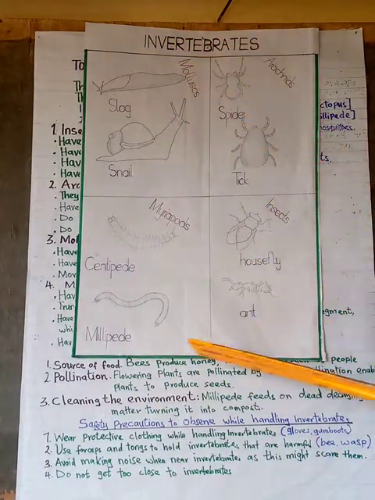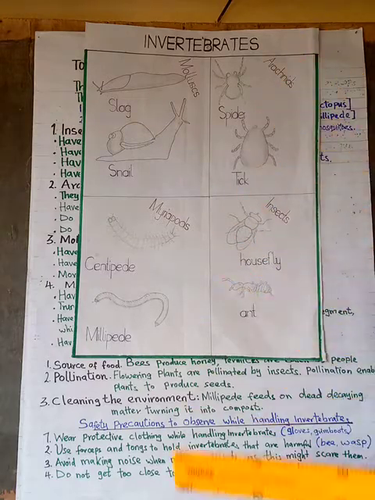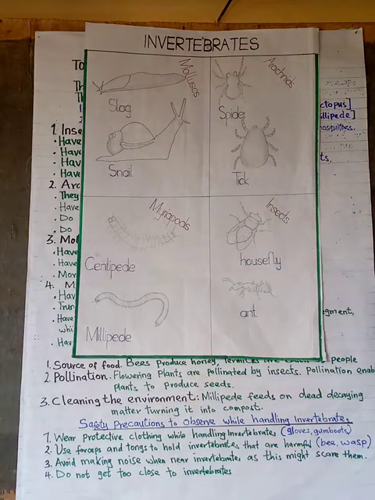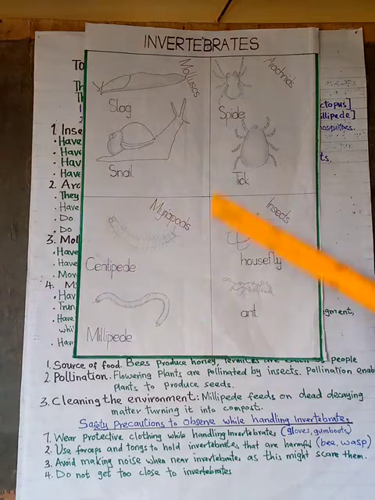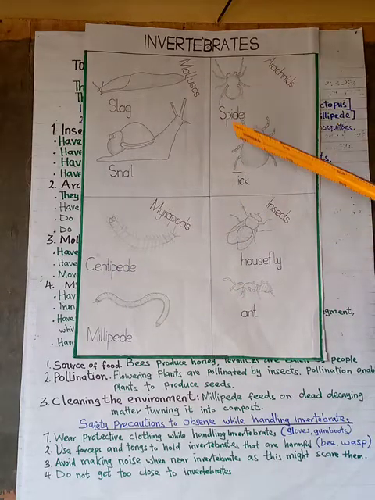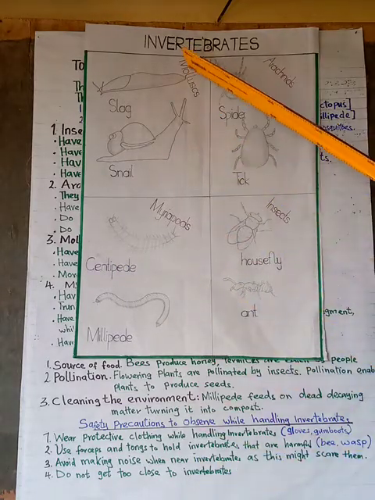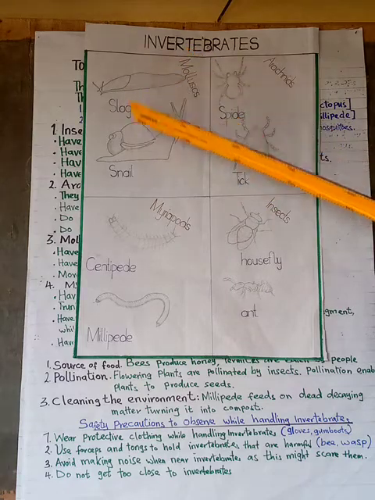We can see the groups of invertebrates we are talking about. The insects, we have housefly and the ant. We have myriapods, millipede and centipede. We have arachnids, spider and the tick. Mollusks, we have slug and snail.